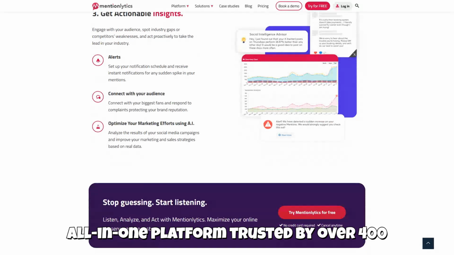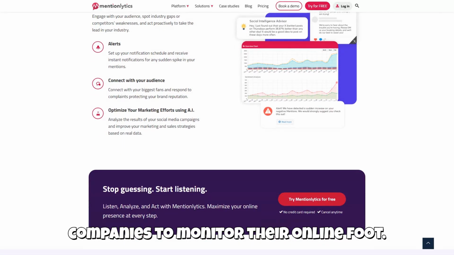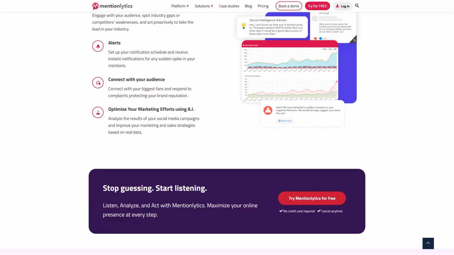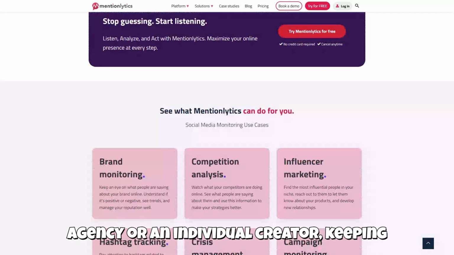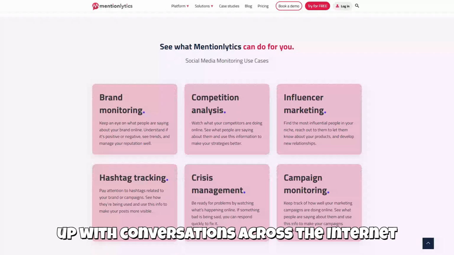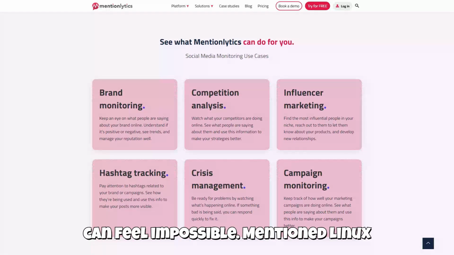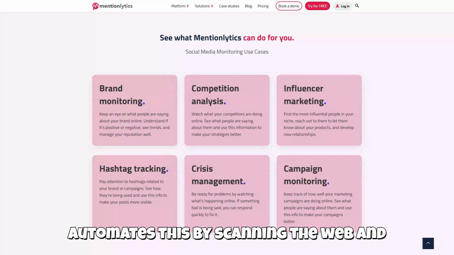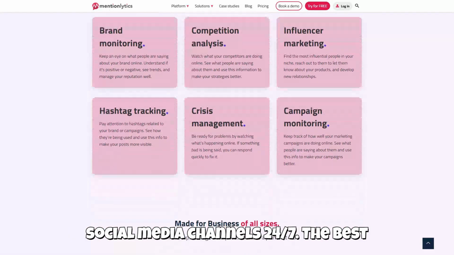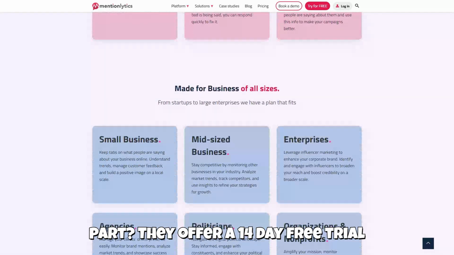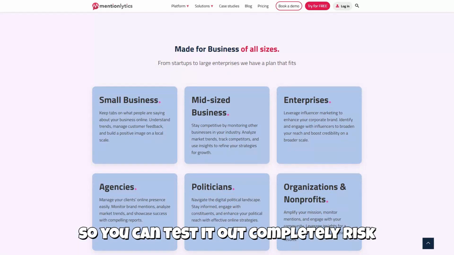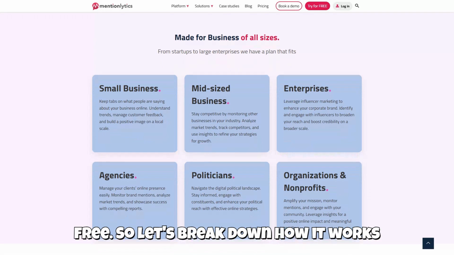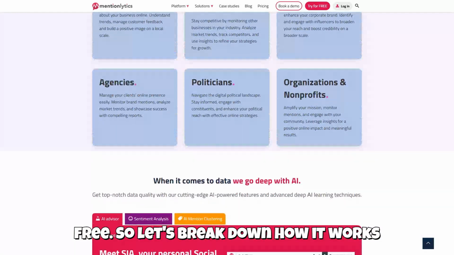It's an all-in-one platform trusted by over 400 companies to monitor their online footprint. Whether you are a growing business, an agency, or an individual creator, keeping up with conversations across the internet can feel impossible. Mentionlytics automates this by scanning the web and social media channels 24/7. The best part? They offer a 14-day free trial with absolutely no credit card required, so you can test it out completely risk-free. So let's break down how it works in 3 simple steps.